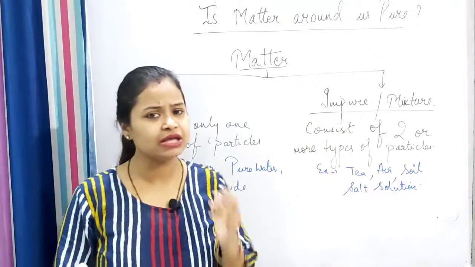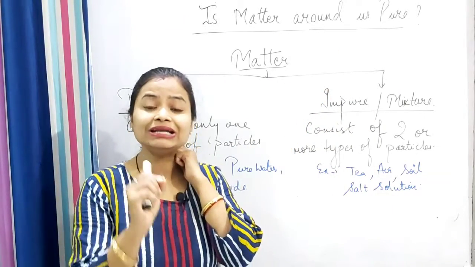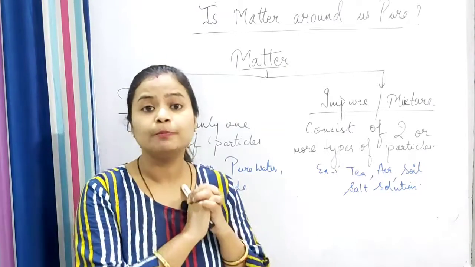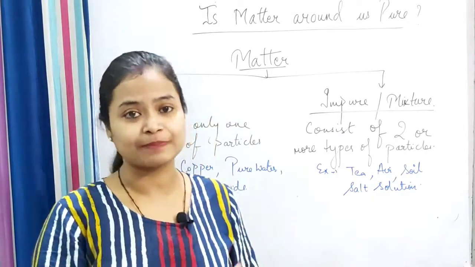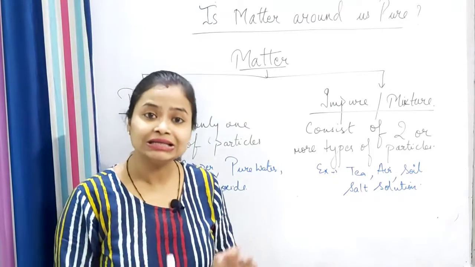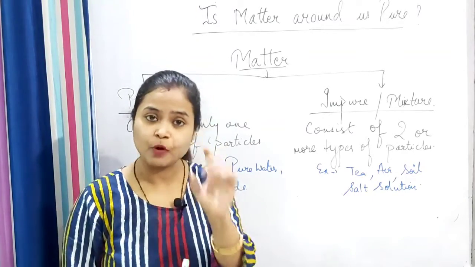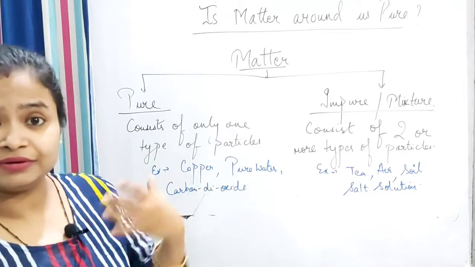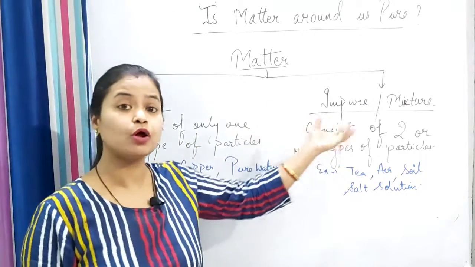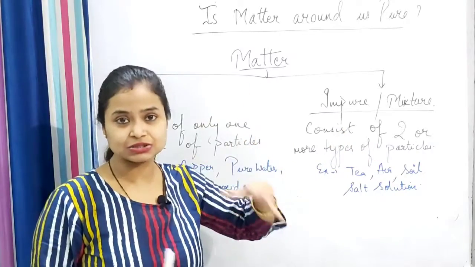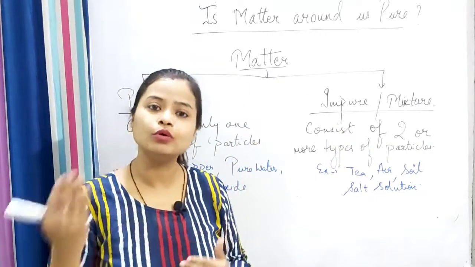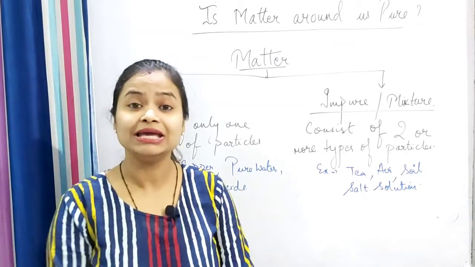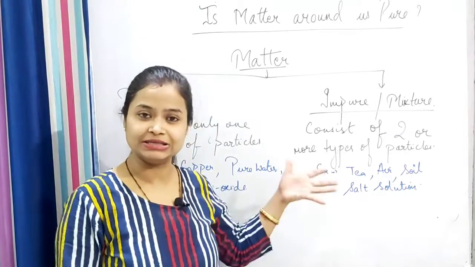As the name suggests, pure matter or pure substances contain only one type of particles. And the other one, that is impure or mixture, consists of two or more than two types of particles. Let us see the examples for it in detail.